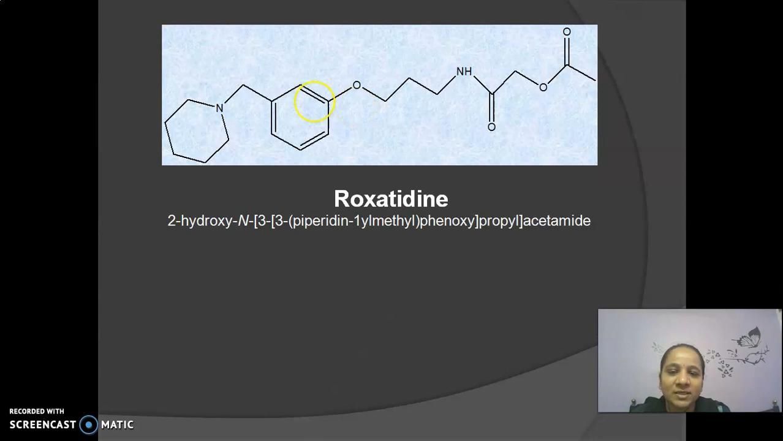The next is roxatidine. In roxatidine, the heterocyclic ring piperidine is fused with a benzene ring with an ether moiety, and then it is attached to an amide group, and further it has an acetate group. This roxatidine also shows better activity than ranitidine.